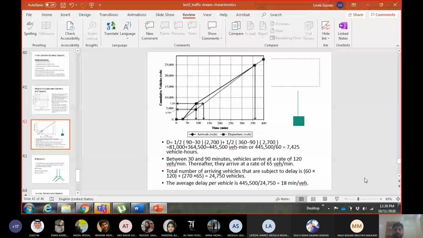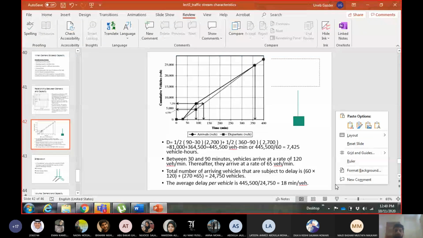So how much delay per vehicle? I already have the total delay for all the vehicles, and I'll divide it by the number of vehicles which will face the delay. So it will be 445,500 vehicle minutes of delay divided by 24,750 vehicles which are facing the delay. So per vehicle delay is 18 minutes. So each vehicle is facing 18 minutes of delay. Imagine 18 minutes of delay for each vehicle. Okay, it's a lot. That's like your whole travel time for your small trips, right?